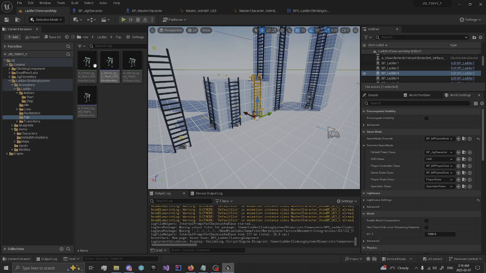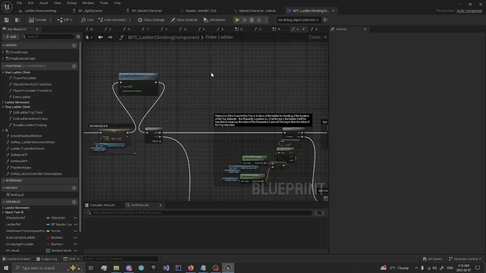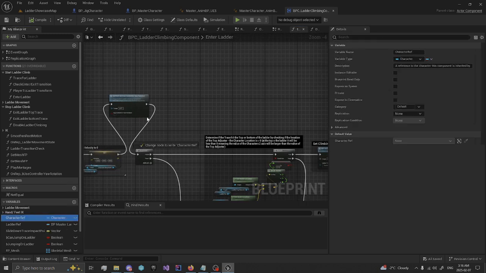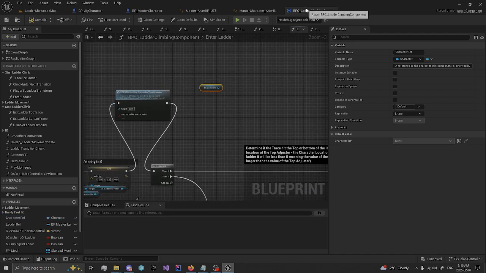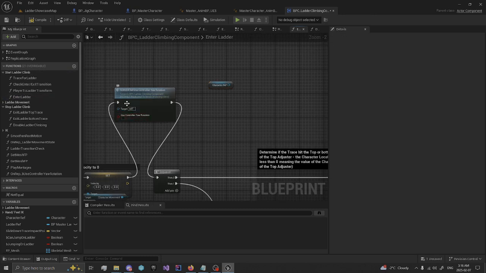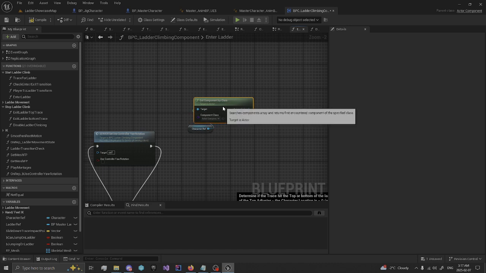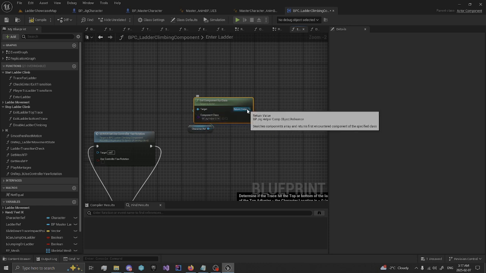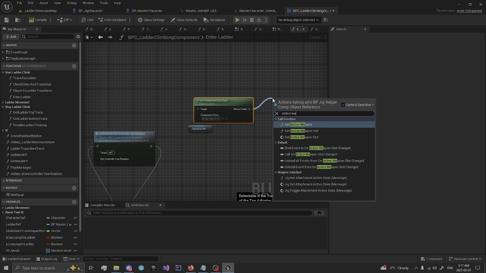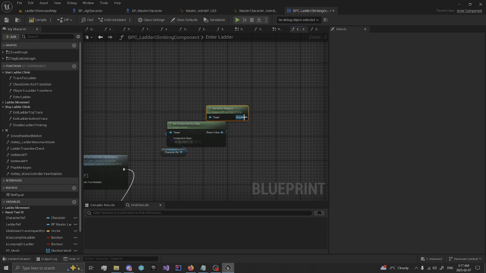And also something else I wanted to do before we wrap this up, to hide our weapon when we climb onto the ladder. I want to get our character reference. We'll want to come into the ladder climbing component, and on enter ladder, after we put this server use controller yaw and set it to false, get component by class. Now the jig helper. Get the jig helper component. And from here we'll get active weapon. And we'll check if it's valid.